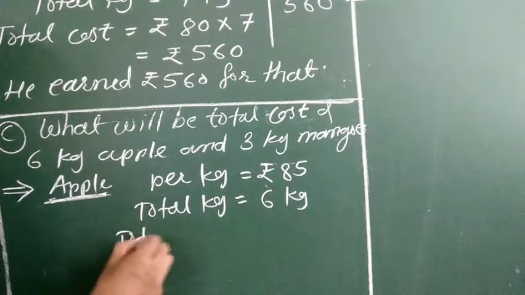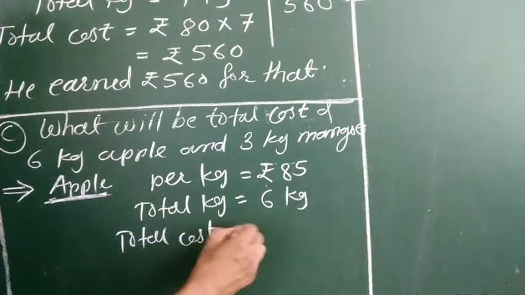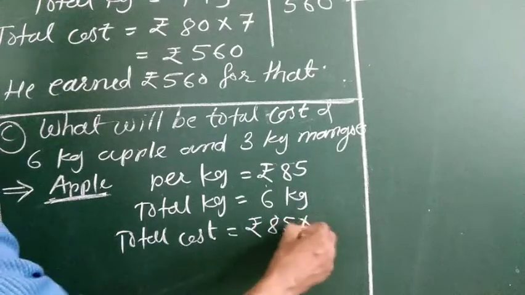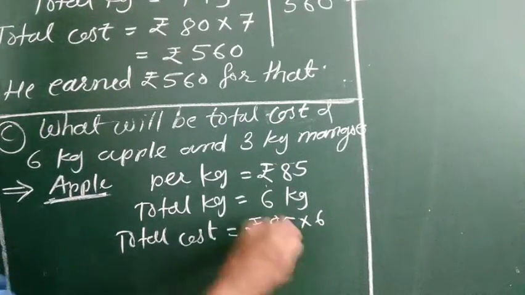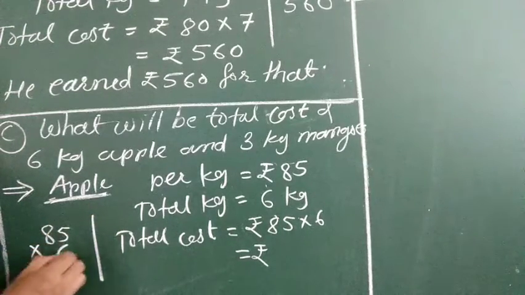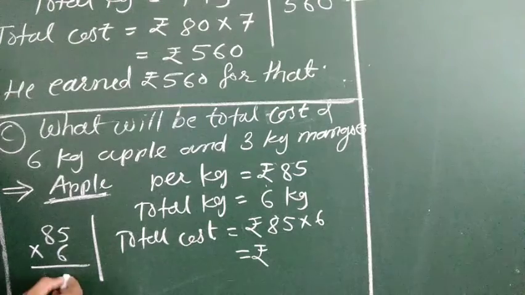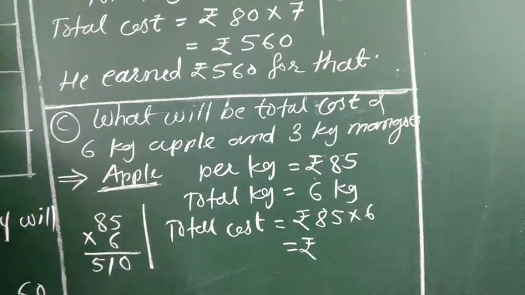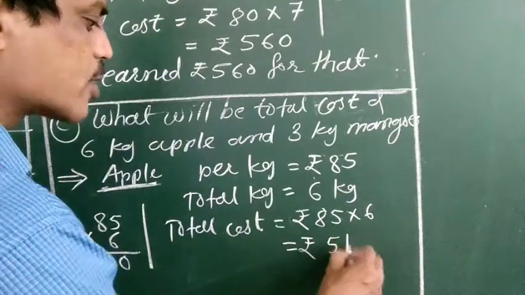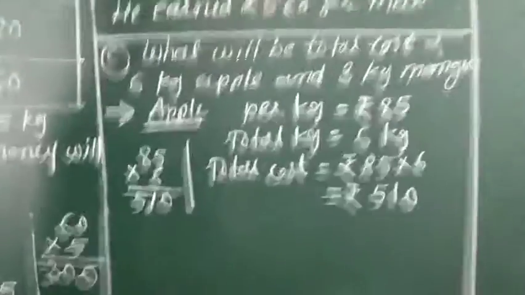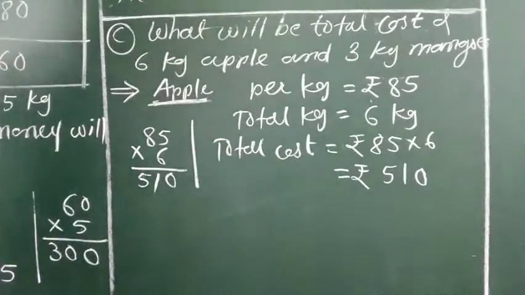Then total cost is equal to 85 into 6. 6 fives are 30, carry 3, 6 eights are 48 plus 3, it is 51, so 510. Rupees 510. Okay? That is about apple.